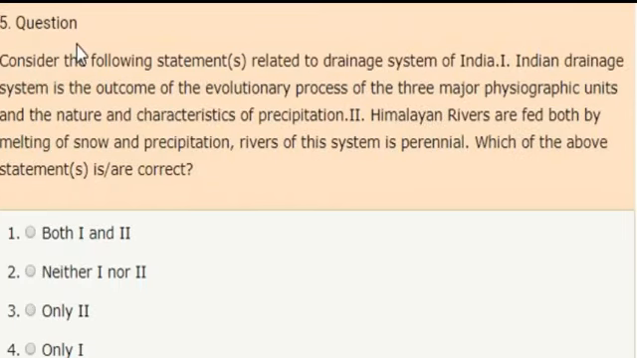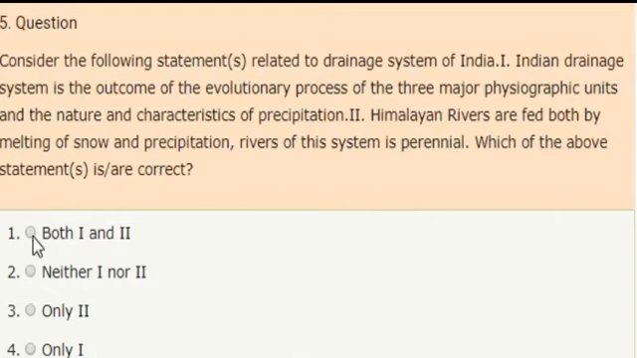Next question. Consider the following statements related to drainage system of India. First statement. Indian drainage system is the outcome of the evolutionary process of three major geological units and the nature and characteristic of precipitation. Second statement. Himalayan rivers are fed both by melting of snow and precipitation. Rivers of this system are perennial. Which of the following is correct? Options: both 1 and 2, neither 1 nor 2, only 2, only 1.